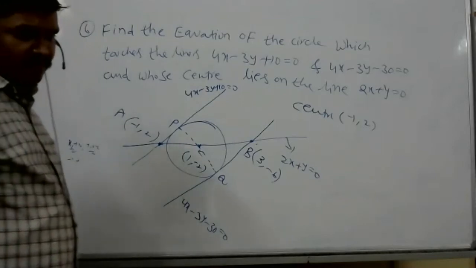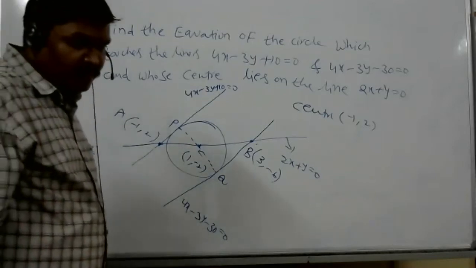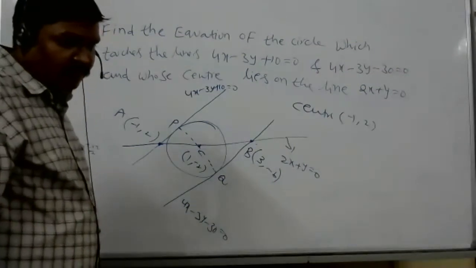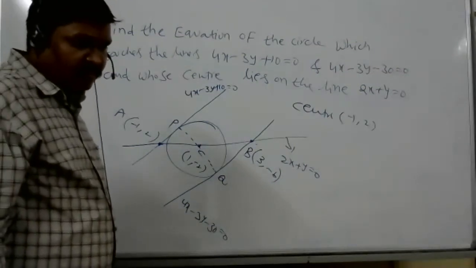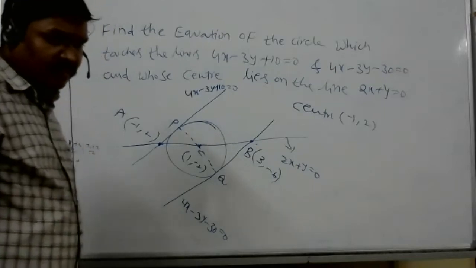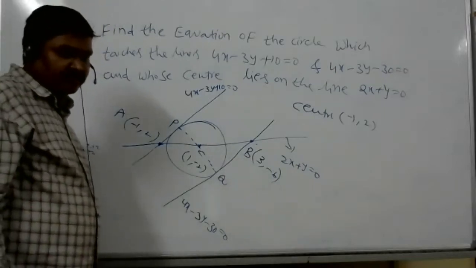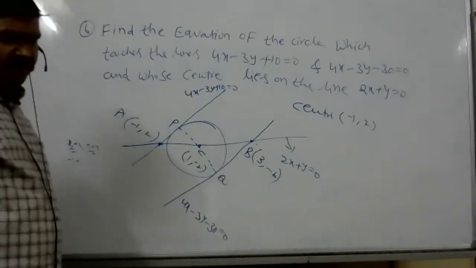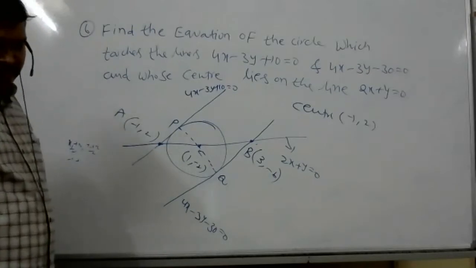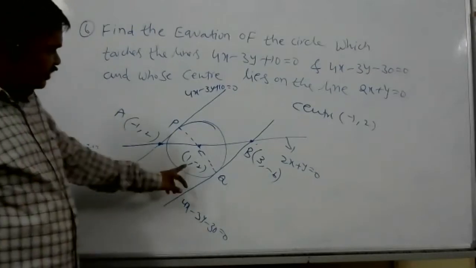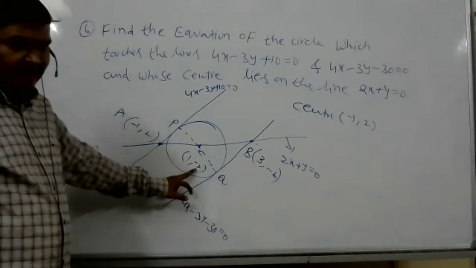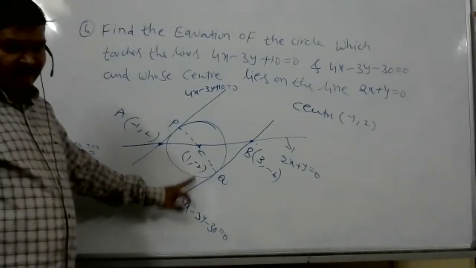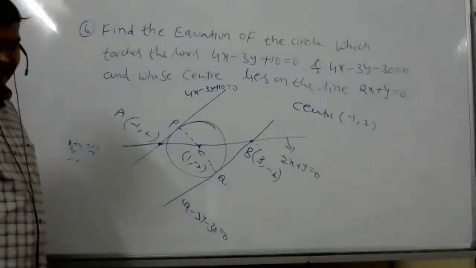I directly took a horizontal line passing through the circle. Okay, no problem. Anyway, the center is 1, minus 2, right? Yeah, I got that only.